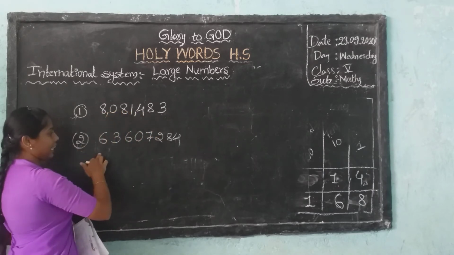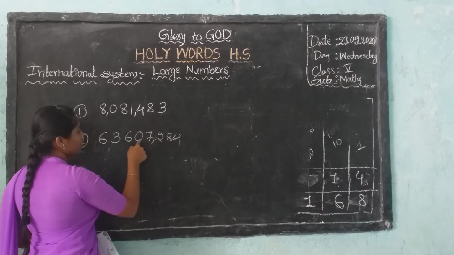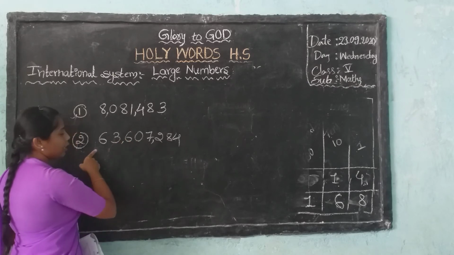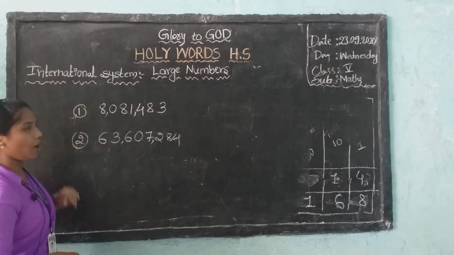In the second example, 1, 2, 3 comma, 1, 2, 3, and the remaining 2. This is our first bit of problems.